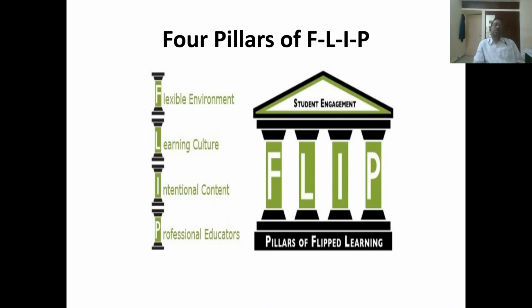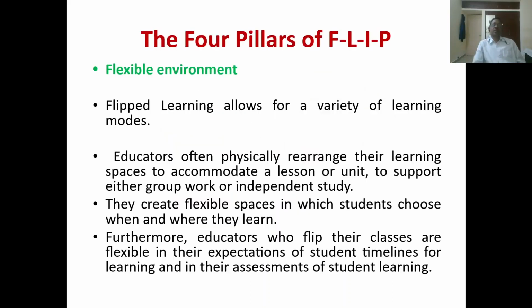These are the essential components to implement flipped learning. So, what are the flipped learning pillars? The first one is the flexible environment.